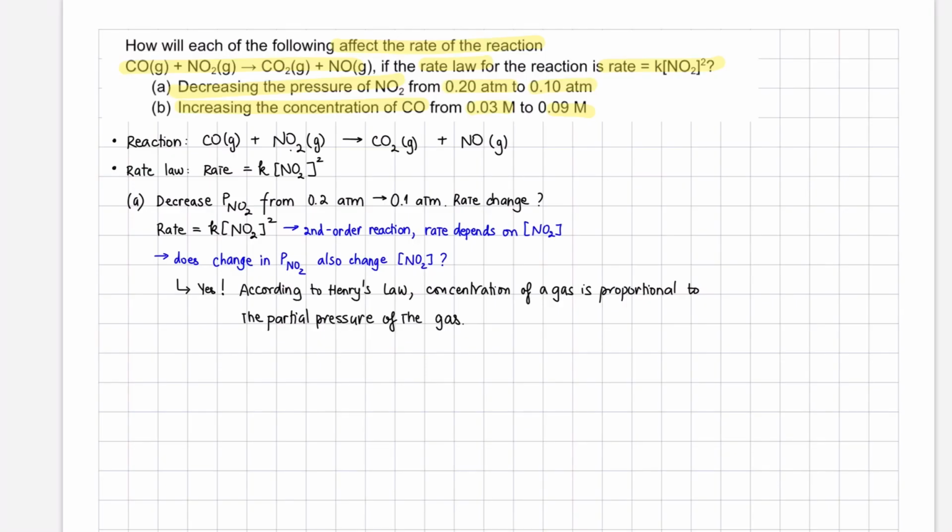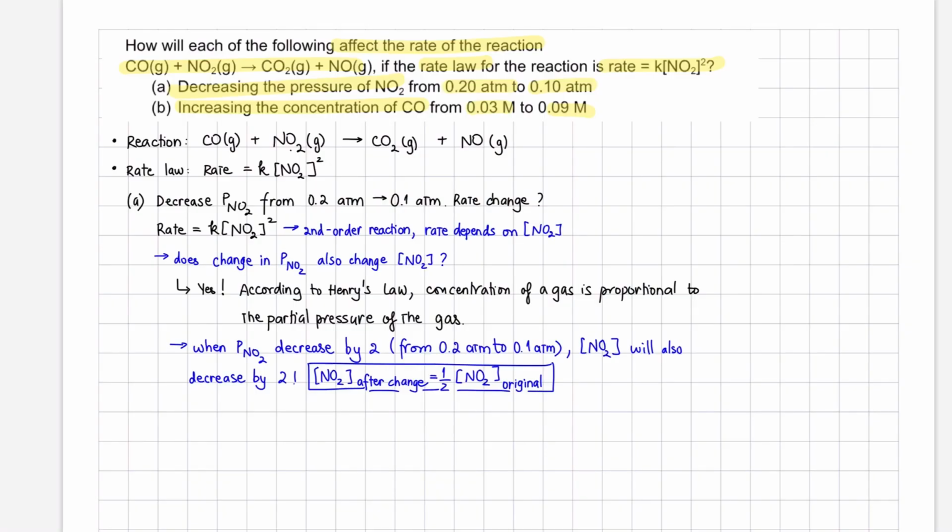And this is according to Henry's law. Henry's law says that the concentration of a gas is directly proportional to the partial pressure of that gas. What this means for us is when the partial pressure of NO2 decreases by 2, like going from 0.2 to 0.1 atmosphere, then the concentration of NO2 will also decrease by 2. So this means that the concentration of NO2 after the change to the pressure is going to be 1/2 of the original concentration of NO2.